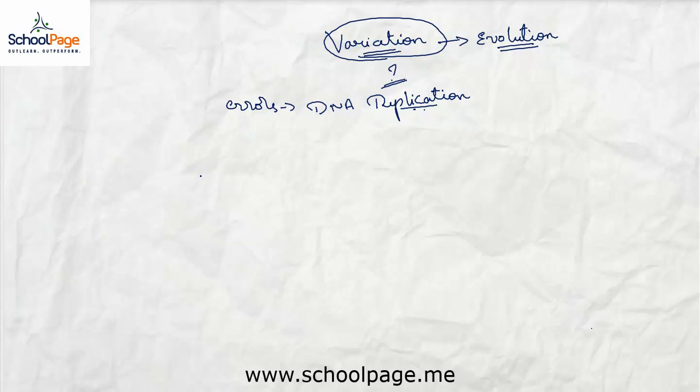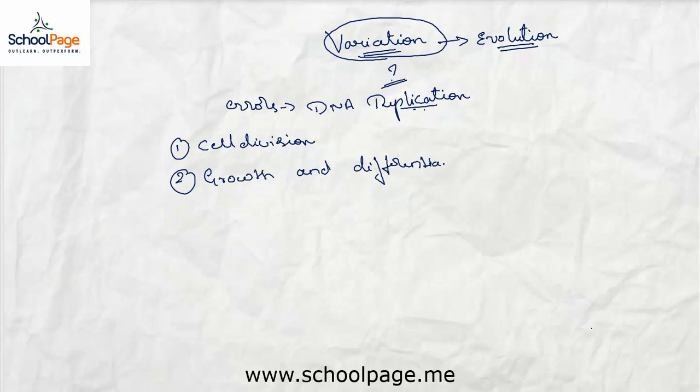Creation of any new organism involves two important processes: cell division, and the other one is growth and differentiation. So the first step in reproduction is cell division.